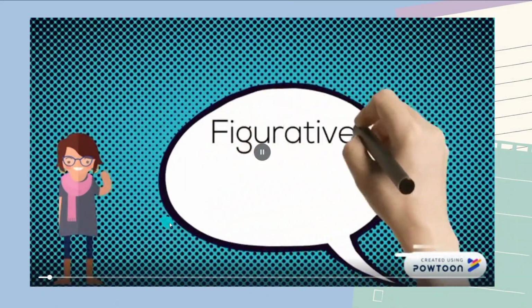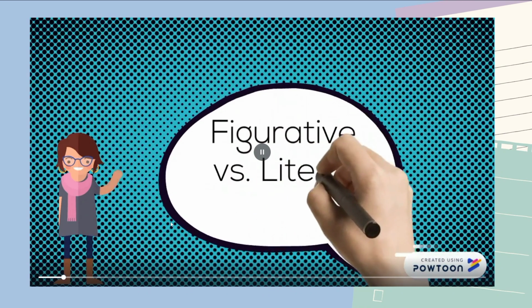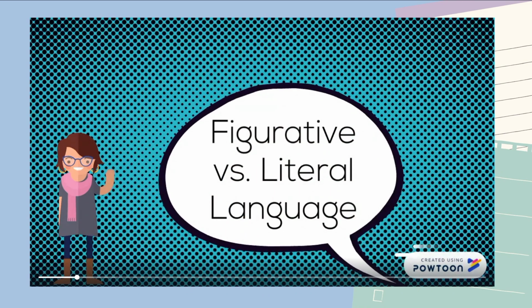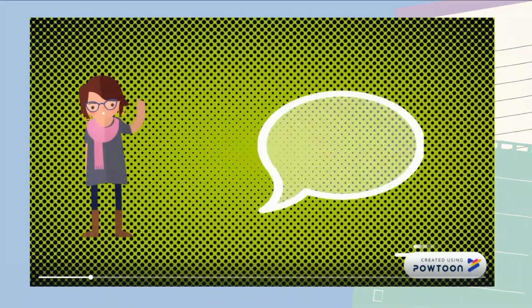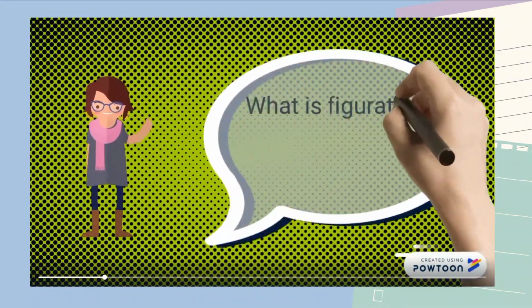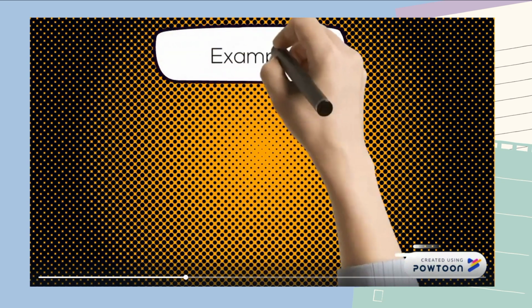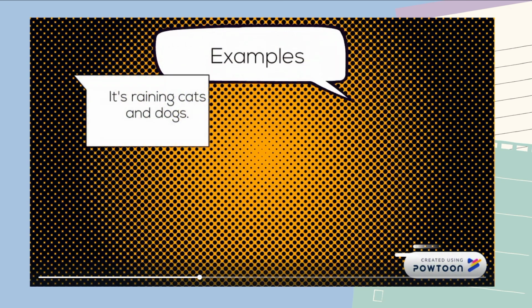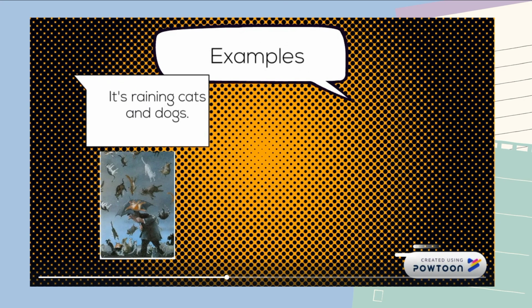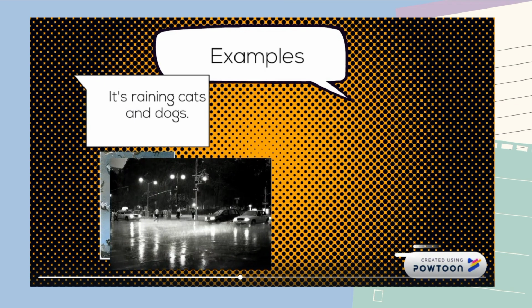Today, we are talking about figurative versus literal language. So, what is figurative language? Literal meaning. Here are some examples of figurative language. First is raining sentence. Really hard.